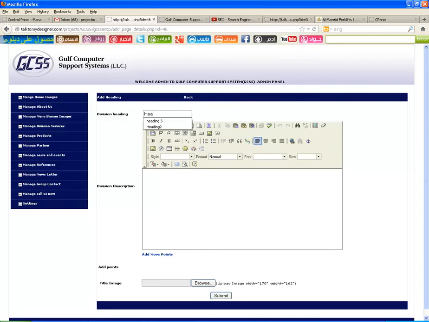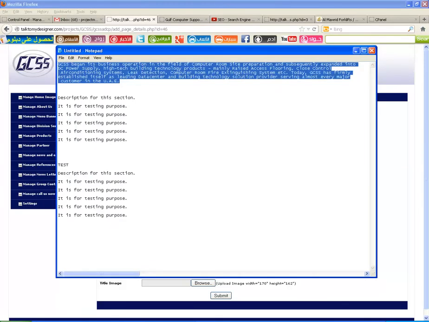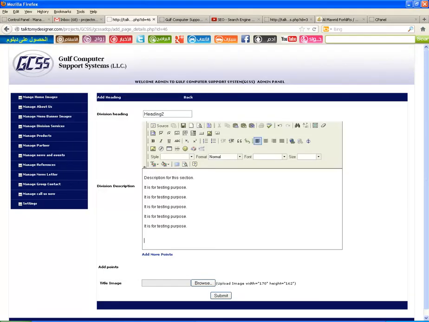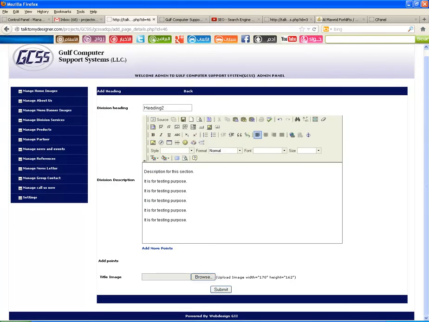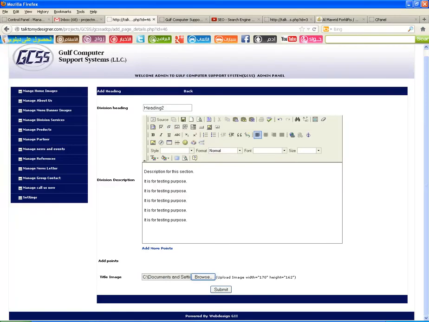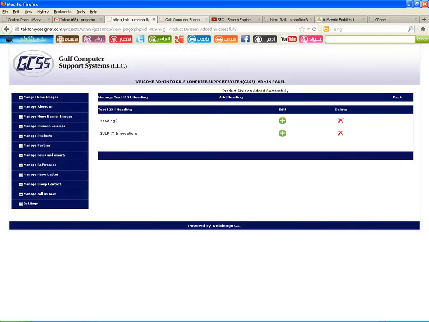I'm putting heading 2, and in the description area, likewise you can copy paste from a notepad, or simply you can type the things, and you can browse for an image and put an image there. And if you click submit, this will be updated in the website.